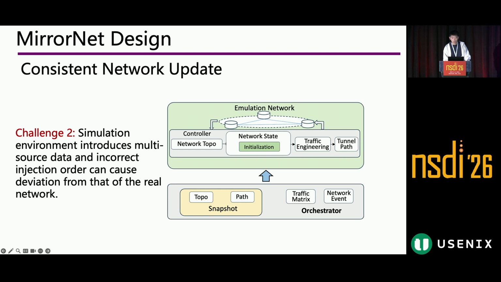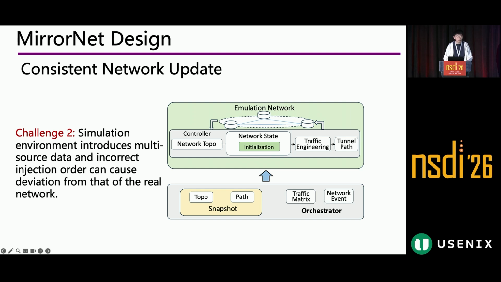However, accurate reconstruction alone is not enough. So in practice, the simulation environment needs to ingest network data from multiple sources, and these data have strong dependencies. So if they're injected in a random order, the emulated behavior can easily deviate from that of the real network.